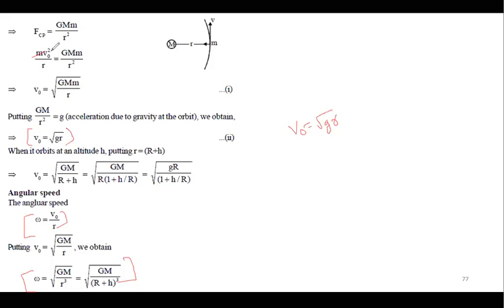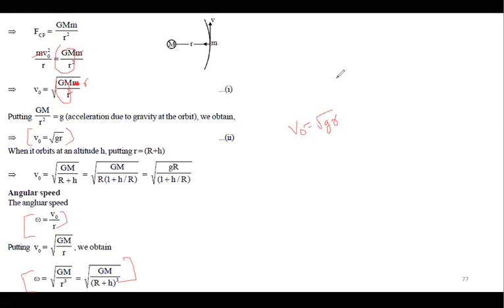See, it got cancelled. It is g, that is GM by r square, GM by r square into r. Here the m got cancelled, and here it is written by mistake, okay? Did you understand, Prashant? It is written by mistake because the m's cancel, right?